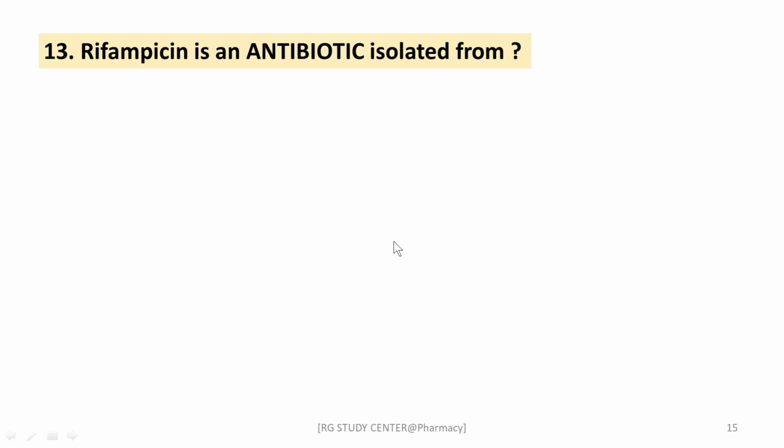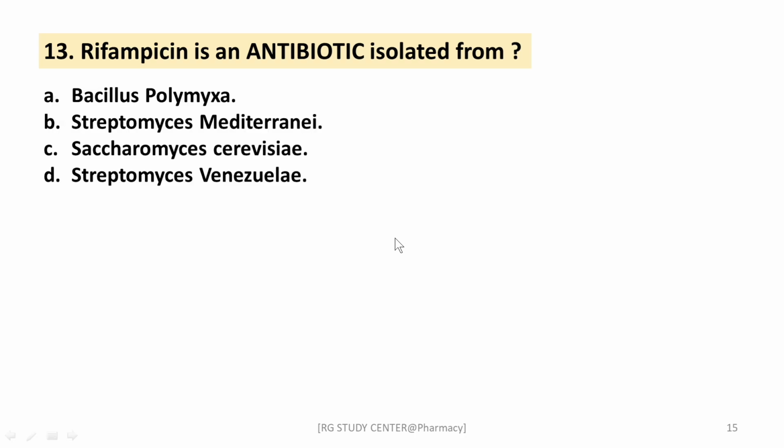So next question, rifampicin is an antibiotic isolated from. These are the different types of microorganisms. So from which microorganism is the antibiotic rifampicin isolated, right? From Streptomyces mediterranei.